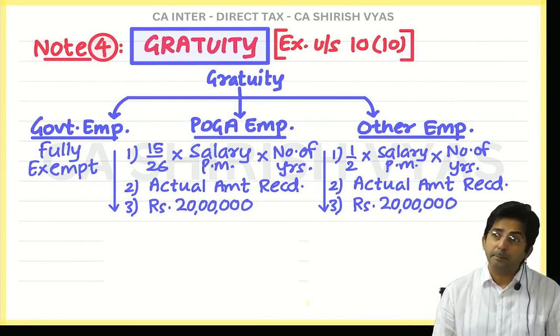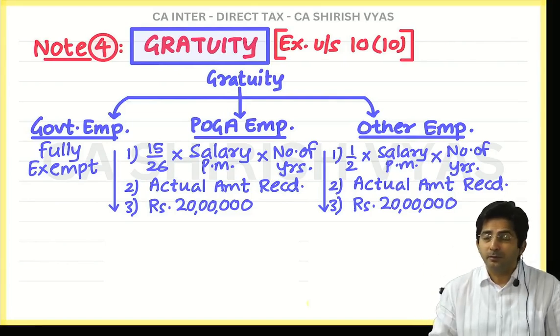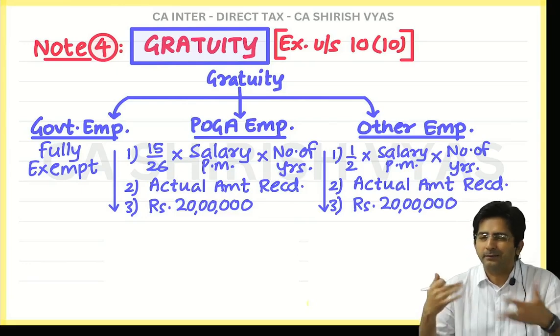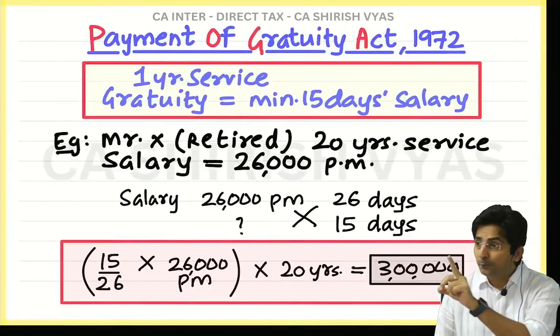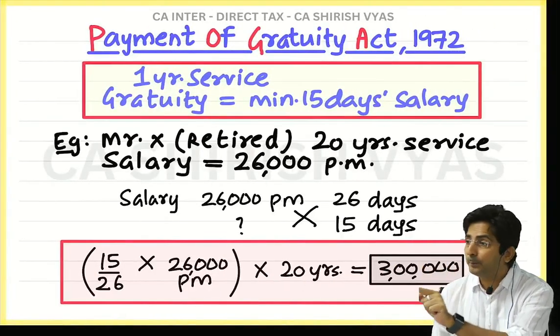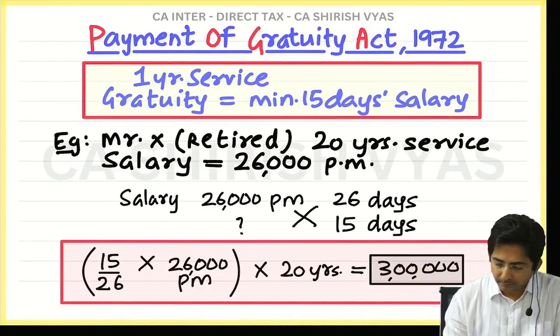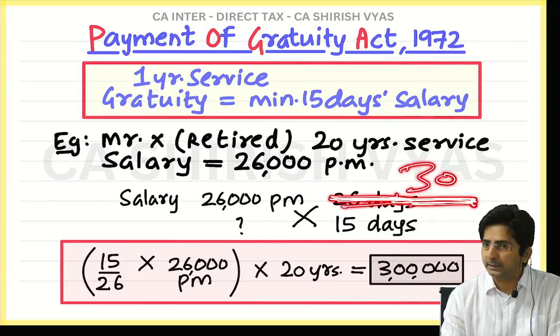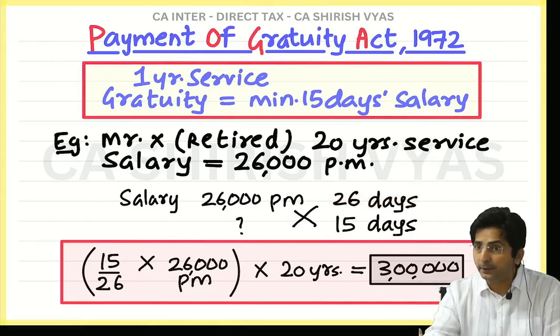Do you know the reason why the Payment of Gratuity Act says 1 month should be treated as 26 days? Sundays are okay, but they could have said this way also: okay, Sunday, one day, it's okay, we will treat 1 month as 30 days only. If they had treated 1 month as 30 days, the employee would have received less amount. Try. See here, if instead of 26 you make it 30, what amount do you get? 2,60,000. Means the employee would have received only 2,60,000. Means his rights will reduce.